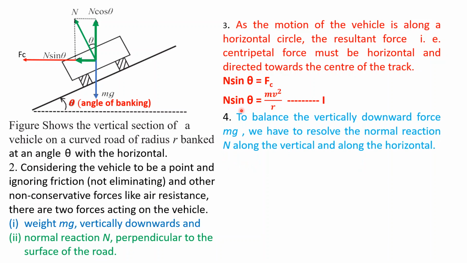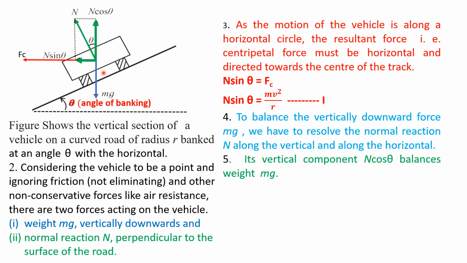To balance the vertical downward force mg, we have to resolve the normal reaction into its two components. One is along the vertical direction, that is N cos theta, and one is along the horizontal direction, that is N sin theta.